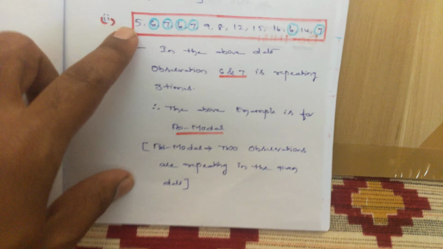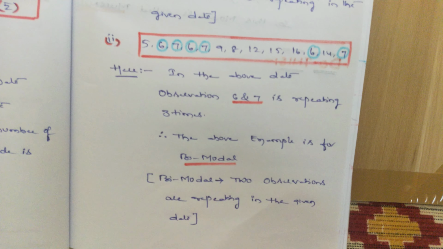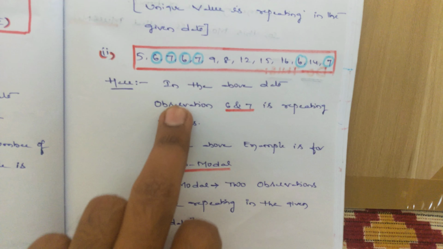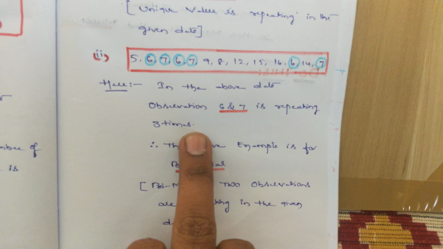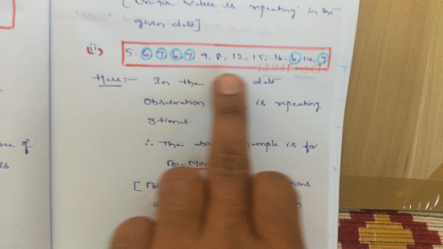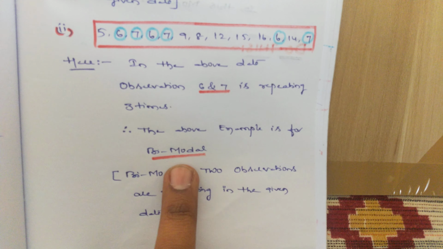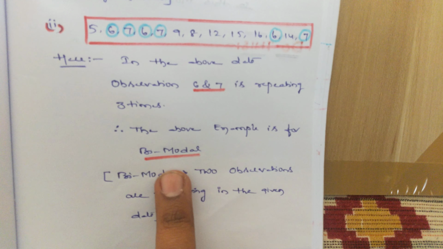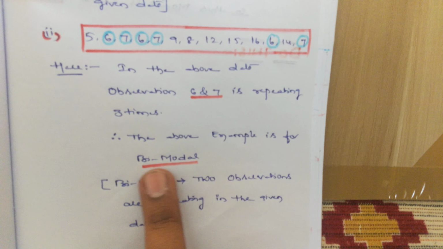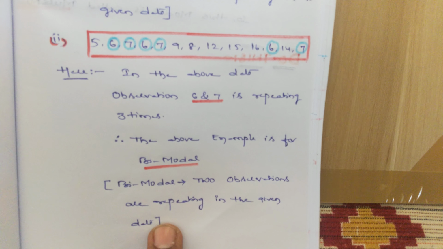In the second example, observations 6 and 7 are repeating the same number of times: 6 is repeating 3 times and 7 is also repeating 3 times. Therefore the mode of the data is called bimodal. Here 6 and 7 are the modes. This type is called bimodal because 2 observations are repeating the same number of times.